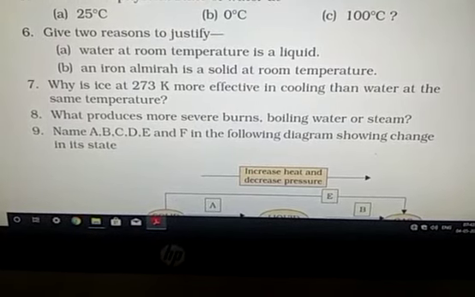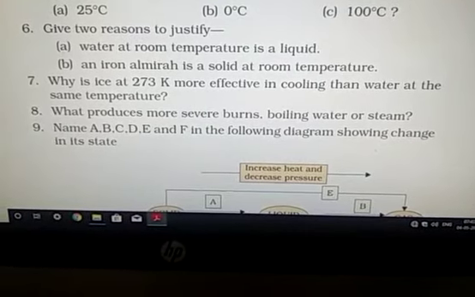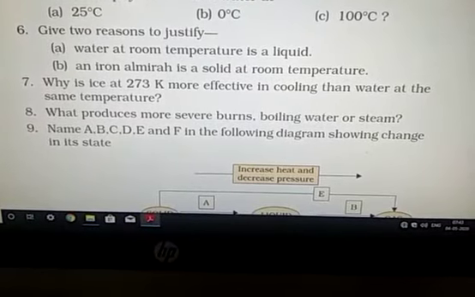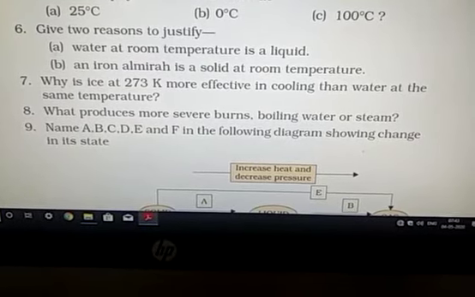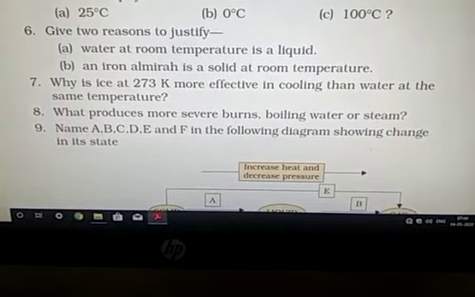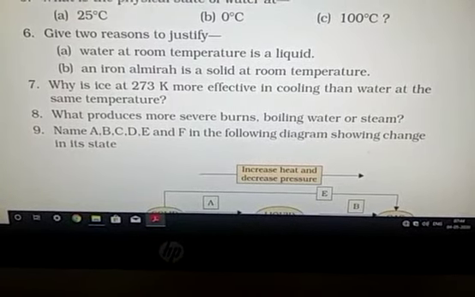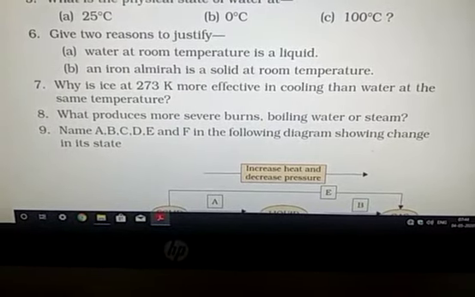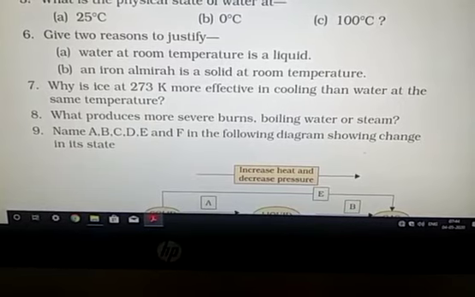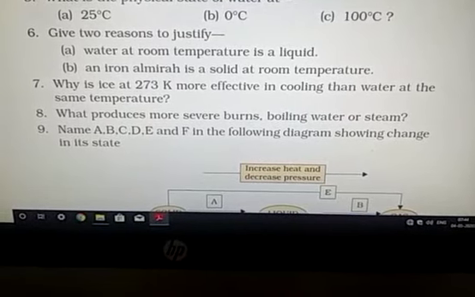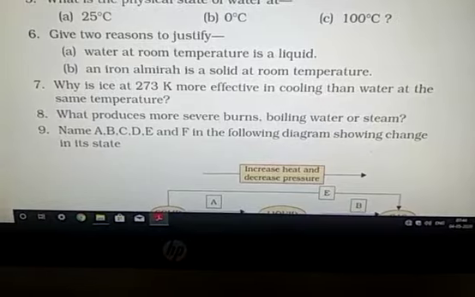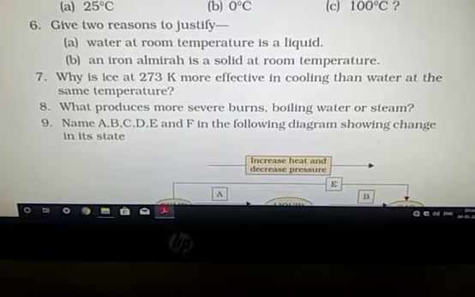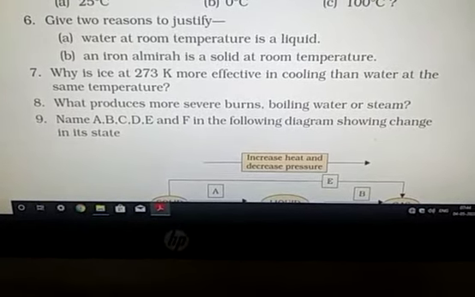So when these two come in contact with your body, which is at 37 degrees Celsius, boiling water releases energy equal to the difference between 100 degrees Celsius and 37 degrees Celsius. But steam releases more energy than the boiling water even at the same temperature, equal to the latent heat of vaporization. This is the reason steam releases more energy, hence gives more severe burn than boiling water. This is the answer 8.